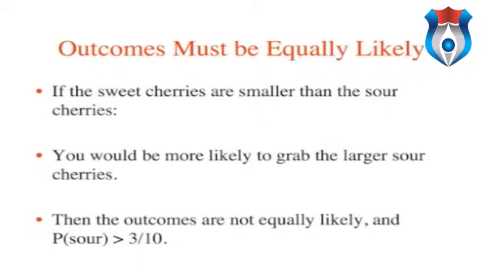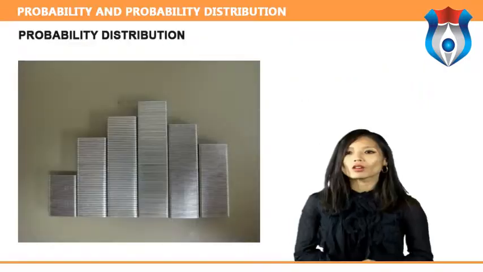There is one potential complication, however. It must be assumed that the probability of picking any of the cherries is the same as the probability of picking any other. This wouldn't be true if, let us imagine, the sweet cherries are smaller than the sour ones. The sour cherries would come to hand more readily when you sampled from the bag. Let us keep in mind, therefore, that when we assess probabilities in terms of the ratio of favorable to all potential cases, we rely heavily on the assumption of equal probability for all outcomes.